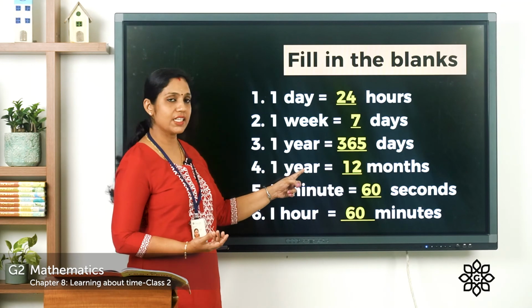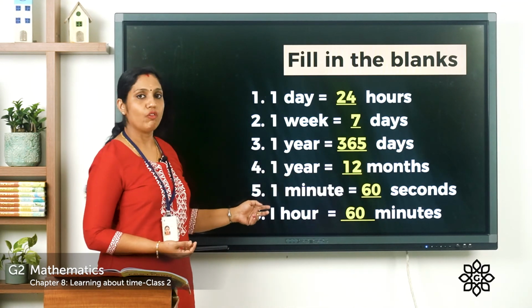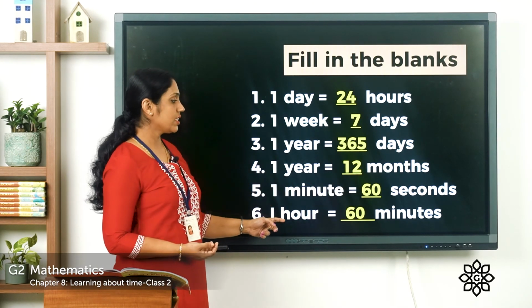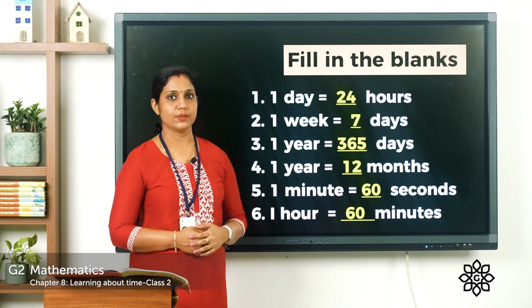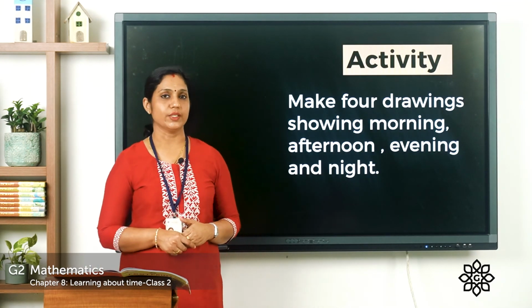And how many months are there in a year? It is 12 months. And the fifth question, 1 minute is equal to 60 seconds. 1 hour is equal to 60 minutes. So write down this fill in the blanks in your notebook. Next, you have an activity.